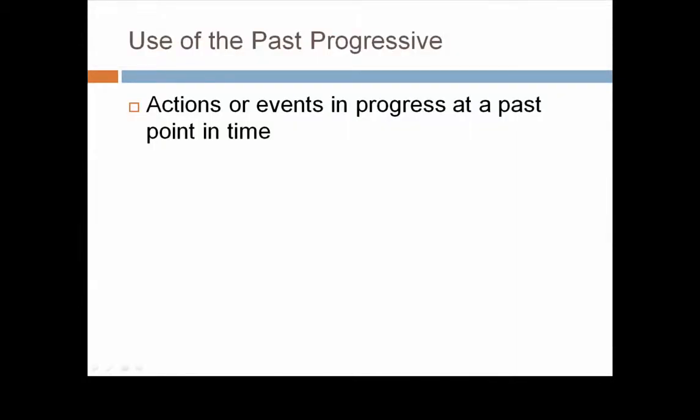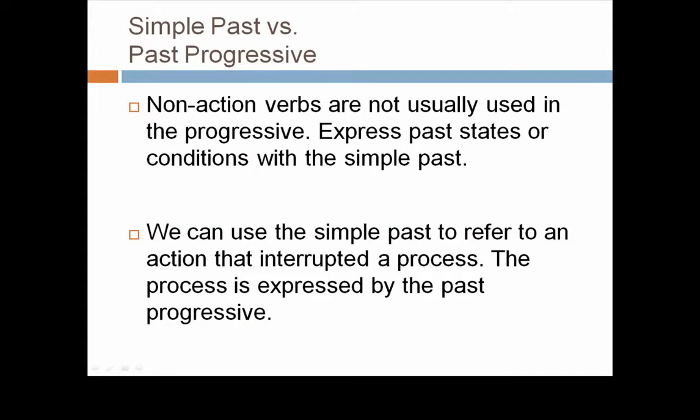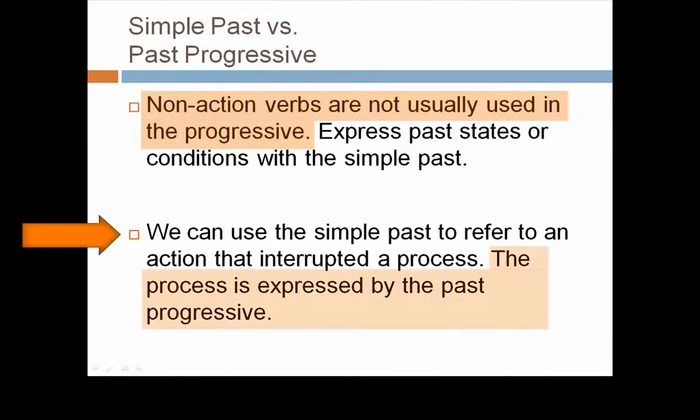So the past progressive expresses actions or events in progress at a past point in time. They are unfinished. The emphasis is on the activity as it occurred. Be sure you understand when to use the simple past and when to use the past progressive. First, non-action verbs are not usually used in the progressive, so express past states or conditions with the simple past. Second, we can use the simple past to refer to an action that interrupted a process. The process is expressed by the past progressive.